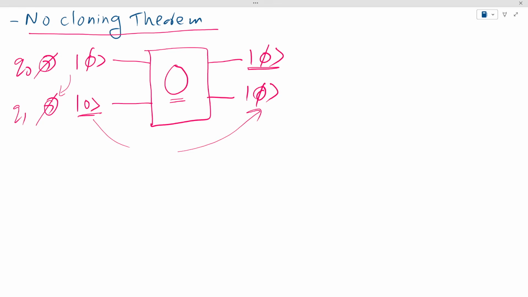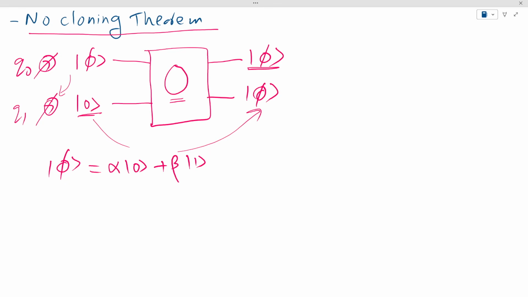Now suppose that phi is some arbitrary state, and if it is an arbitrary state, I can write it like alpha 0 plus beta 1, and the copying operation we can, let's say, represent using matrices, because we have learned how to represent multi-qubit states in matrices.